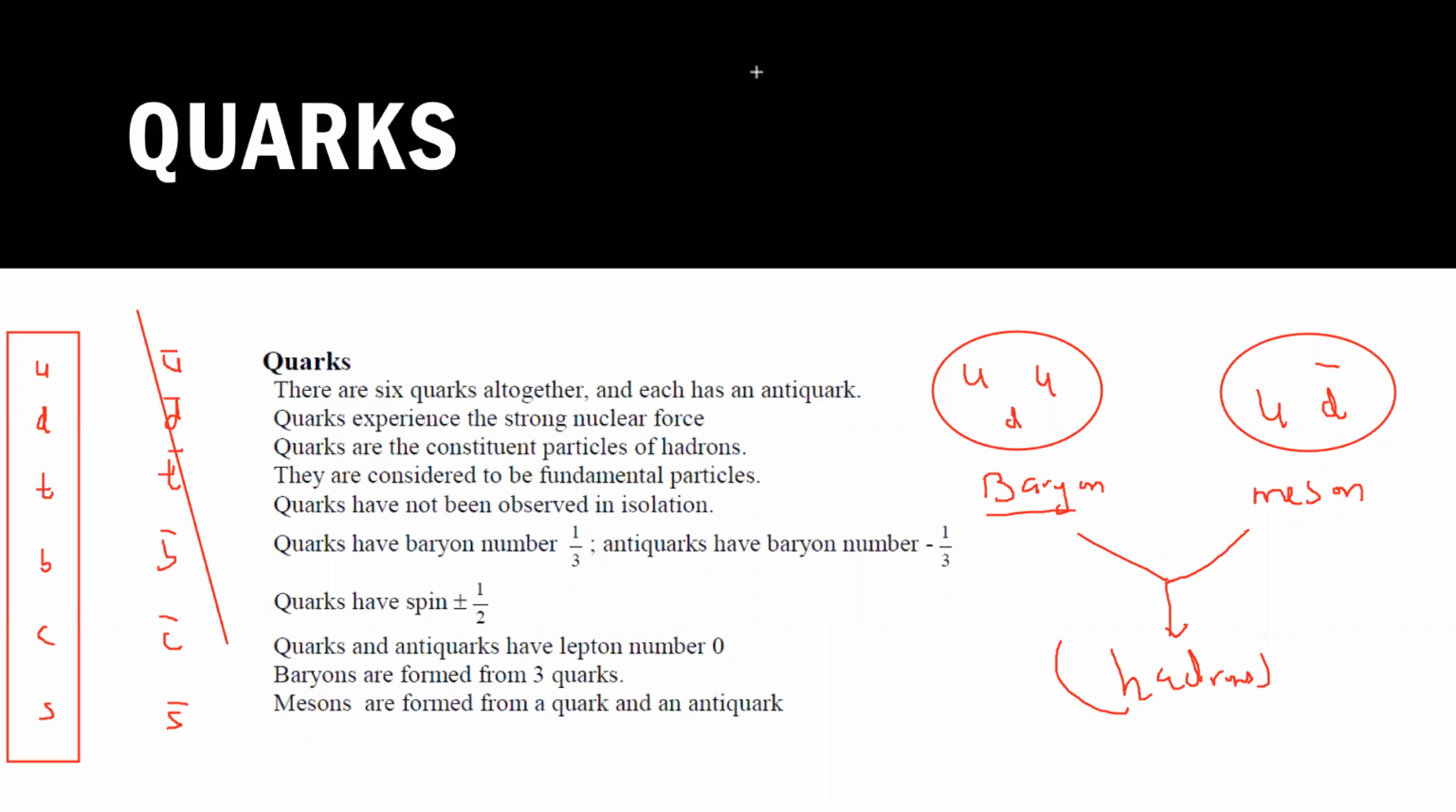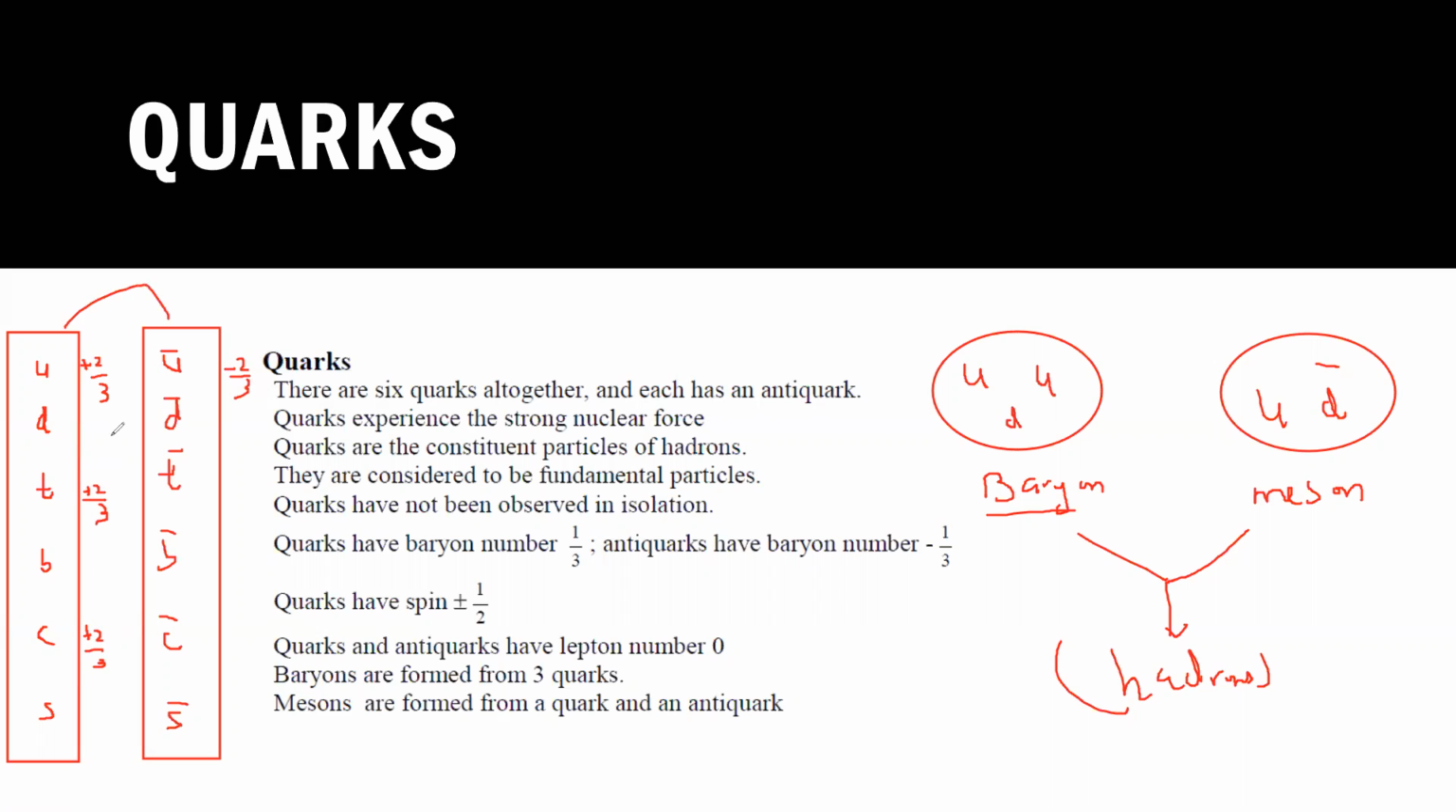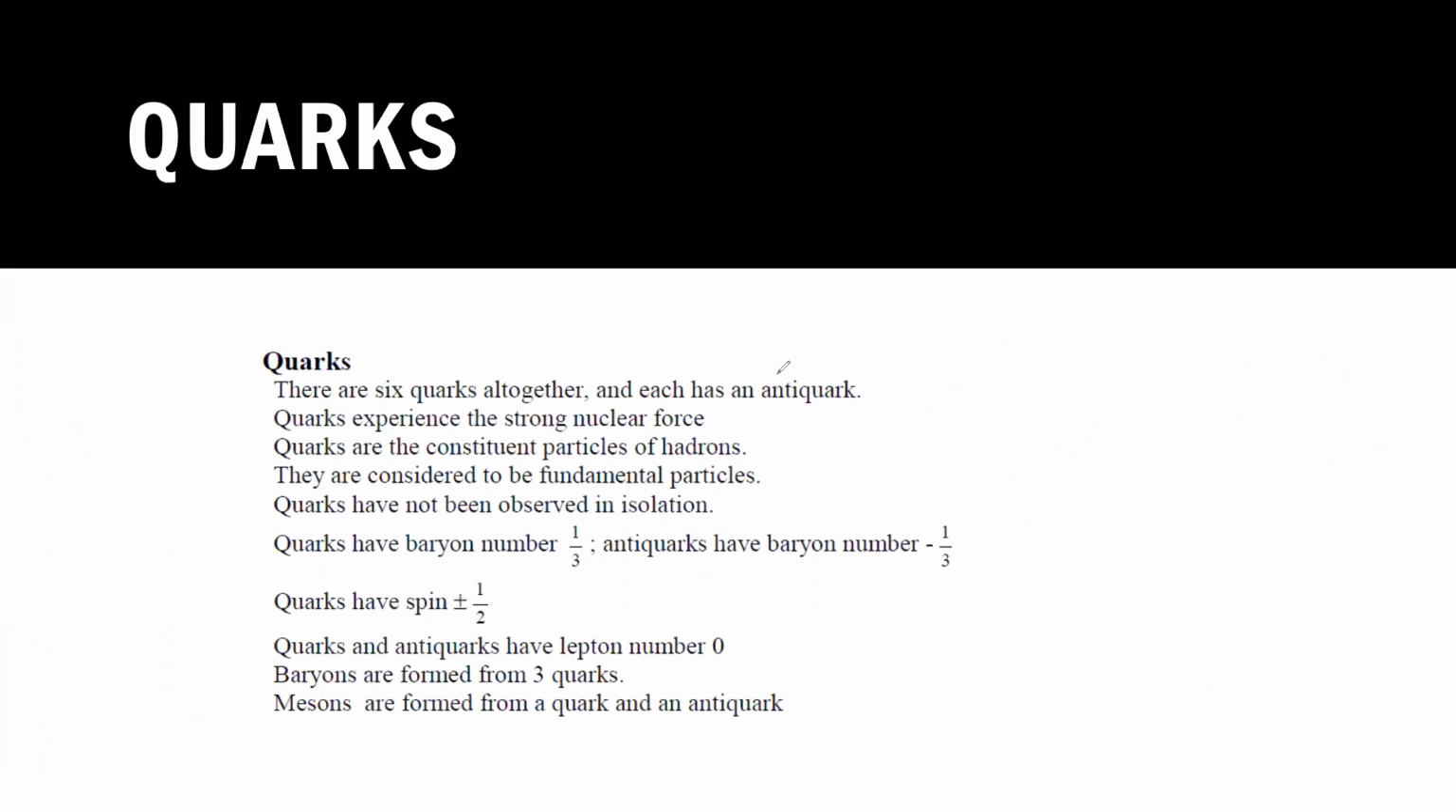And there's a charge: plus 2/3, plus 2/3, plus 2/3. This will be minus 2/3. Why minus? Because it's an anti-particle. And if it is minus 1/3, this will be plus 1/3. So there are 6 quarks altogether.